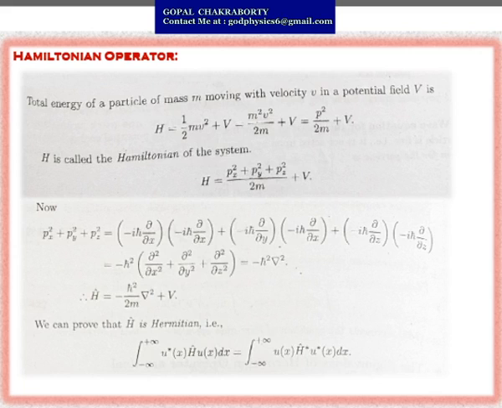That equals minus h cut square within brackets del 2 del x2 plus del 2 del y2 plus del 2 del z2, which equals minus h cut square grad square. So the Hamiltonian operator can be represented as minus h cut square by twice m grad square plus V. This is the expression of the Hamiltonian operator for the three-dimensional case.